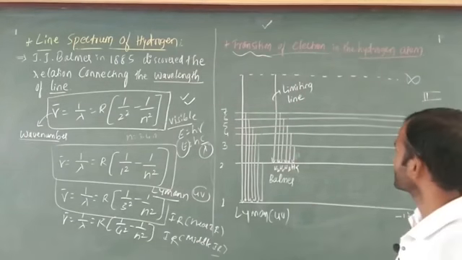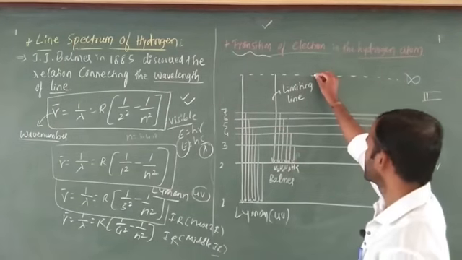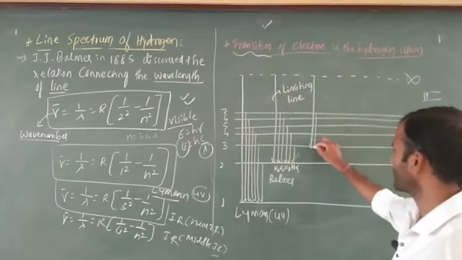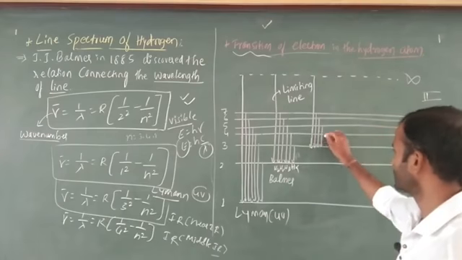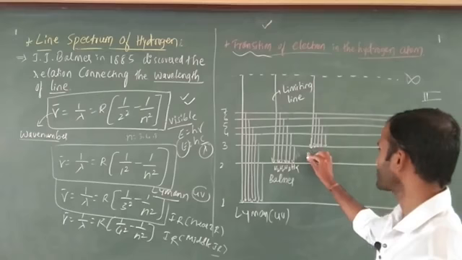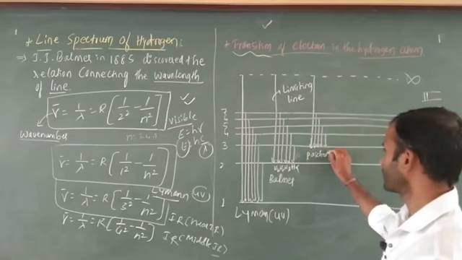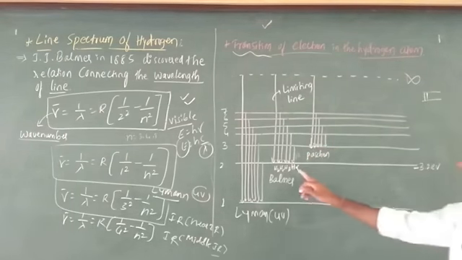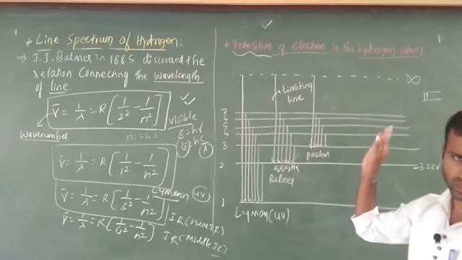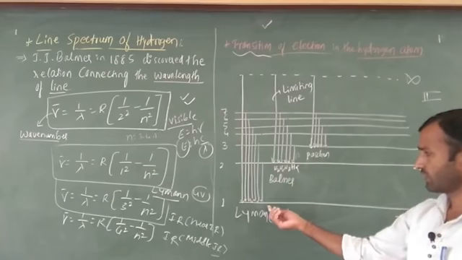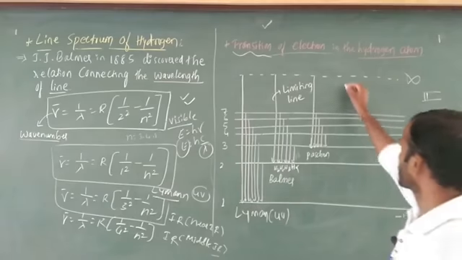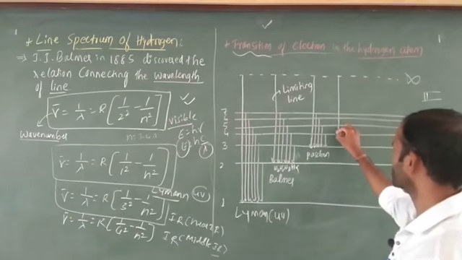Next, the third position is Paschen, and this one is Lyman, Balmer. You have to apply H alpha, H beta, H gamma, H delta in all the cases. I explained here only. If you want, you can write Lyman, Paschen, Brackett, Pfund also, no problem. Next after that, the fourth.